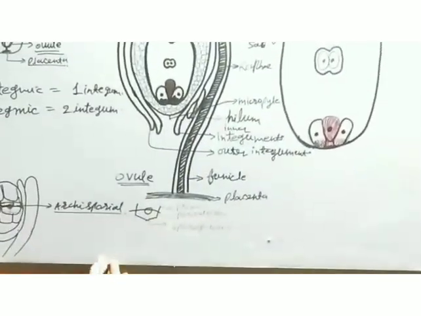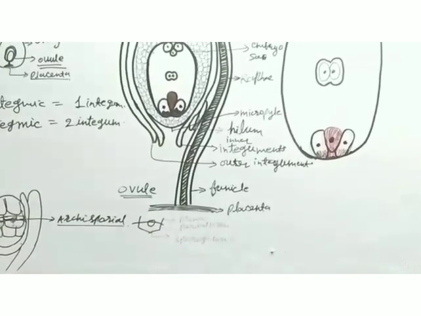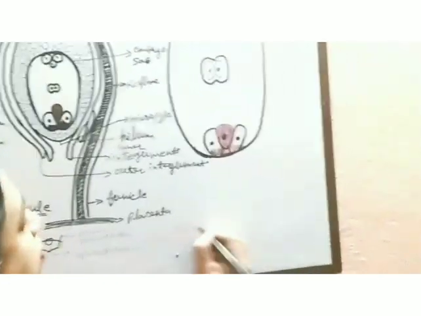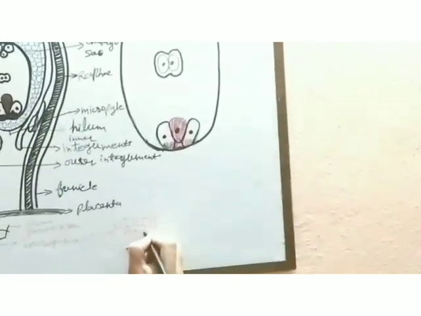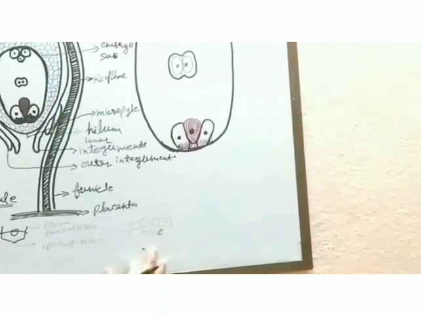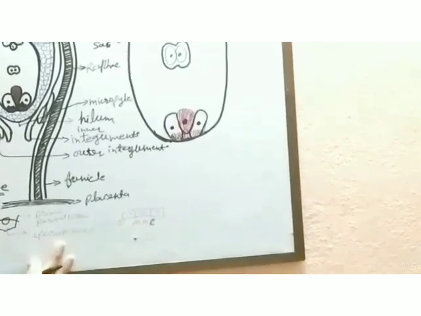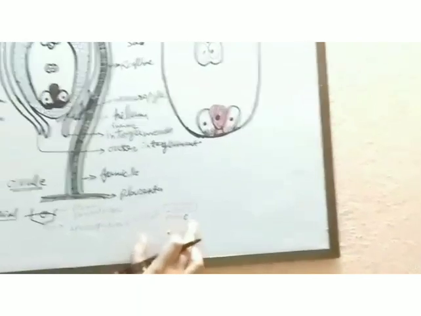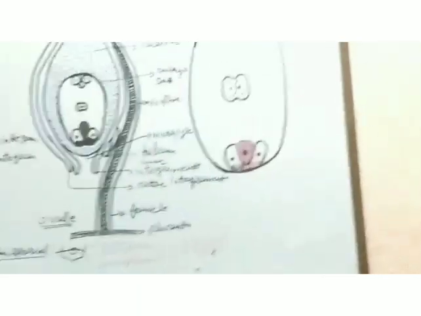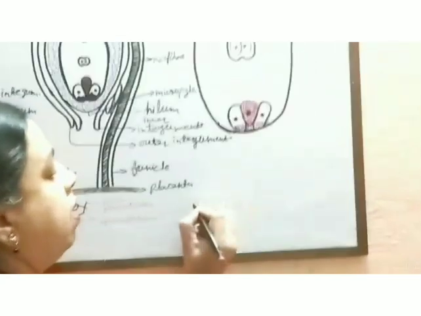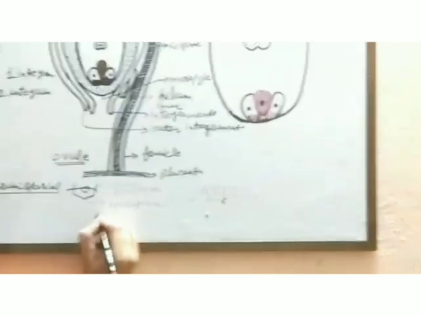When this sporogenous tissue undergoes meiosis, they form the megaspore mother cell. In the case of pollen grain, we call it the pollen mother cell. But here we are talking about megasporogenesis, so it is called the megaspore mother cell. From one archesporial cell, four haploid cells are formed because it is undergoing meiosis.